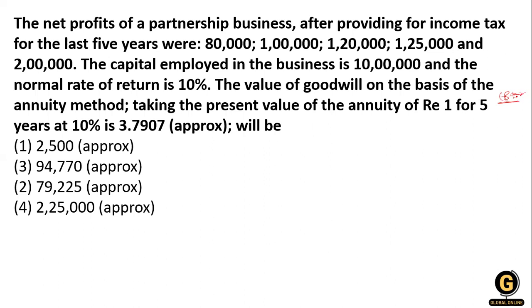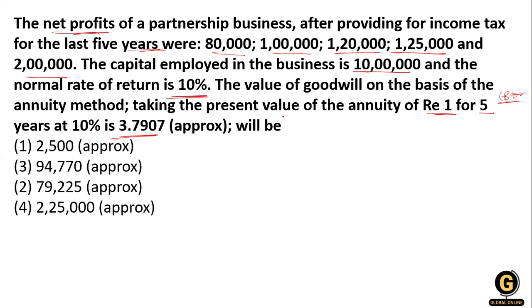Now, the net profit of the partnership business after providing income tax for the last 5 years is given: 80,000, 1 lakh, 1,20,000, 1,25,000, and 2 lakh. The capital employed in the business is 10 lakh and the normal rate of return is 10%. Find the value of goodwill on the basis of the annuity method, taking the present value of annuity of rupee 1 for 5 years at 10% as 3.7907 approx. So what will be the amount?